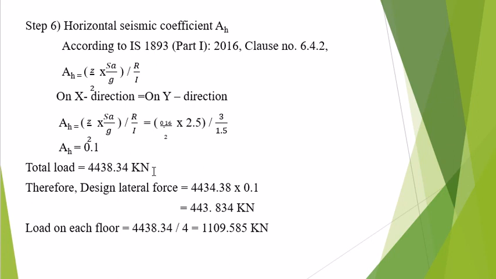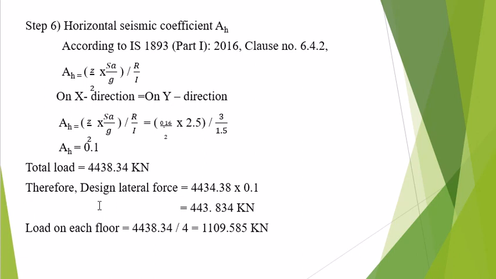Then the total load is given in the numerical, which is 4438.34 kilonewton. So the total load into this horizontal seismic coefficient, you will get the total design lateral force, which is equal to 443.834 kilonewton.